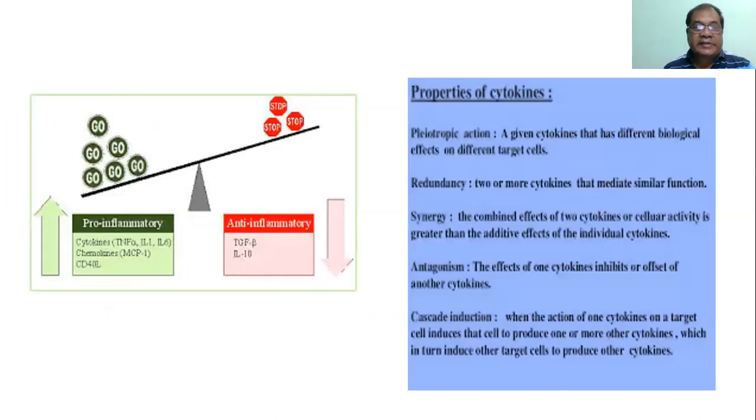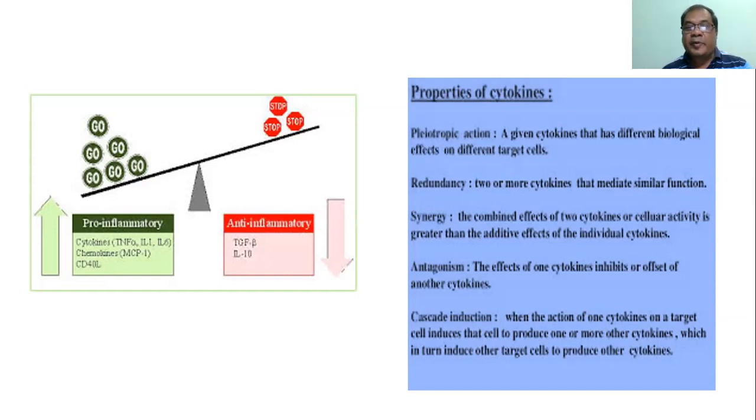So the cytokines are of two types. The chemical substances released by lymphocytes are called lymphokines, and those secreted by macrophages are called chemokines. These are all cytokines, and cytokines broadly are classified into two groups. One is pro-inflammatory cytokines, another is anti-inflammatory cytokines. Pro-inflammatory cytokines are tumor necrosis factor alpha, interleukin 1, interleukin 6, chemokines, CD4 lymphokines, etc. And the anti-inflammatory are transforming growth factor beta, IL-10, IL-4, and IL-5.